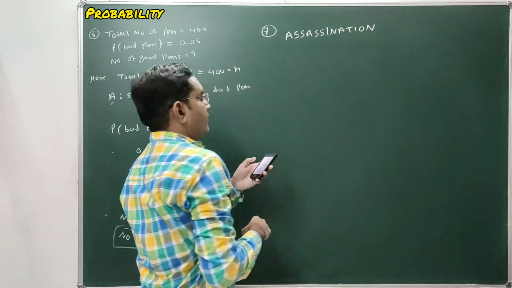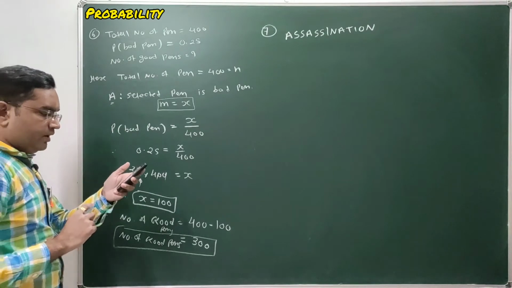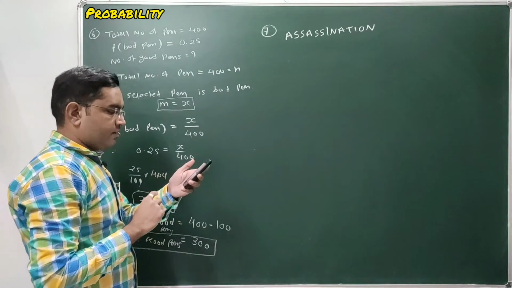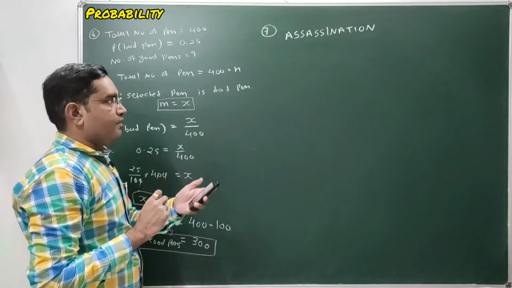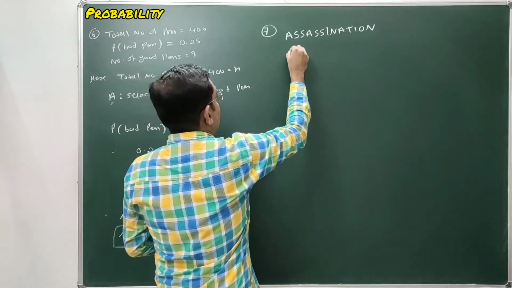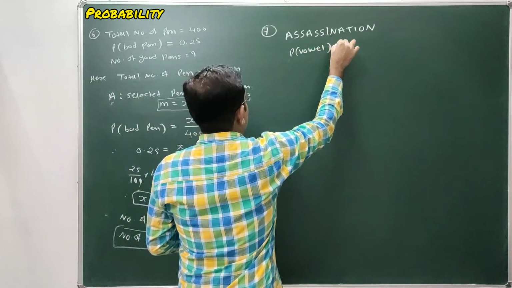So one letter is chosen randomly from the letters of the word assassination. Find the probability that the letter chosen is a vowel. Find the probability of selecting a letter which is a vowel.